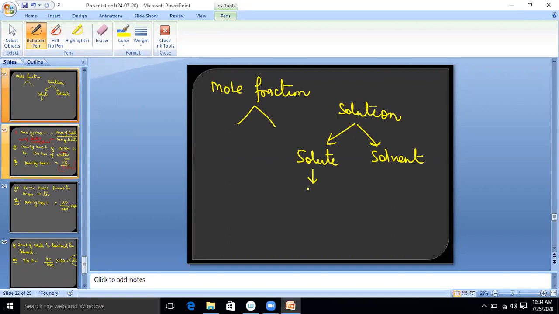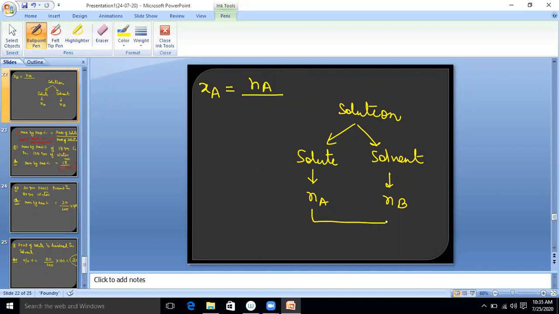Suppose the moles of solute is Na and the moles of solvent is Nb. So what is the mole fraction of solute? This is called chi A. Mole fraction of solute is equal to moles of solute upon total moles of the solution.